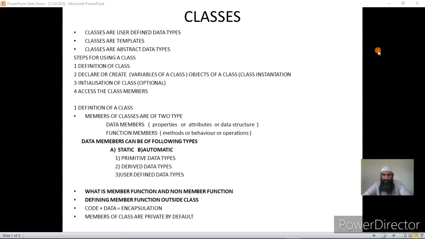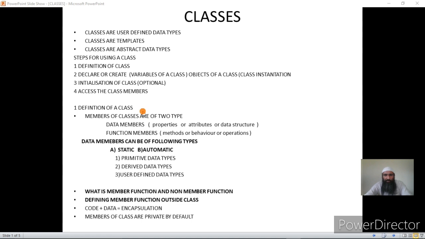Now I am talking about the concept of structures in C++, not in C, because in C we have structures that support only data members, they don't support functions. Once we move to C++, we have structures that support both data and code in one unit, what we call encapsulation. Okay, now let us go for the first step. The first step is always the definition of a class. Now how do we define a class?